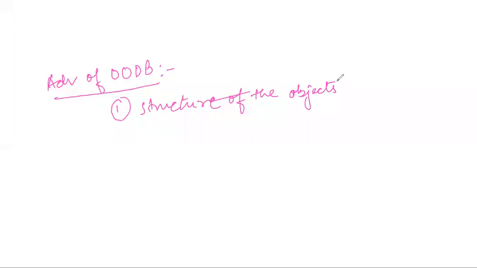Whenever we define the structures, we also define the methods associated with the object, that is the behavior of the objects. So the structure of the object and the methods, all these things the designer can design himself.